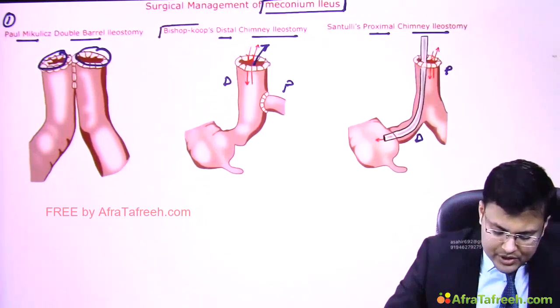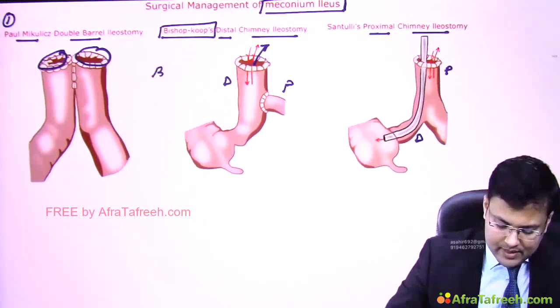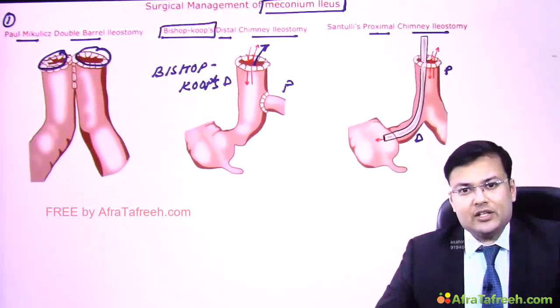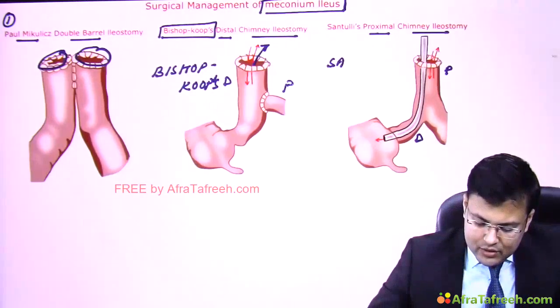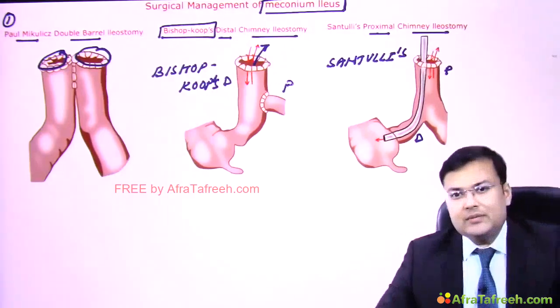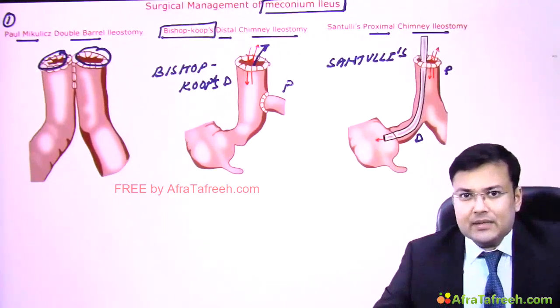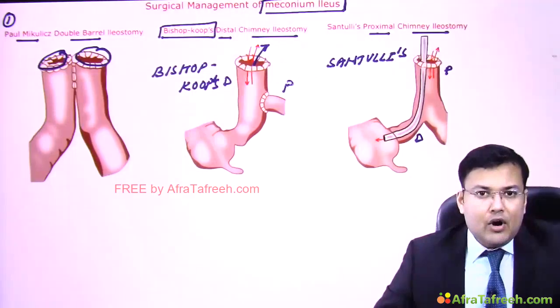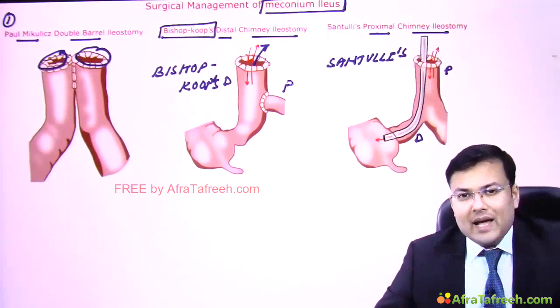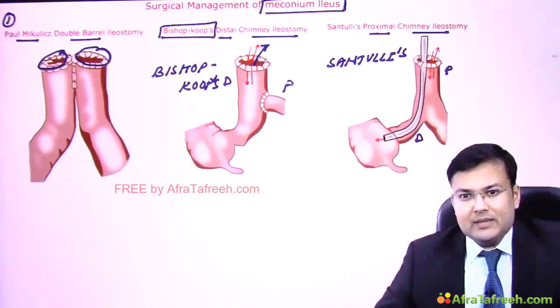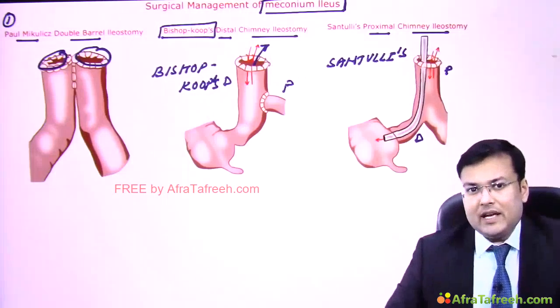What are the names? It is known as Bishop-Koop's distal chimney ileostomy, and this is known as Santulli's proximal chimney ileostomy. So you have to remember the names because these names are asked in exams. Paul Mikulicz double barrel ileostomy, Bishop-Koop's distal chimney ileostomy, Santulli's proximal chimney ileostomy.